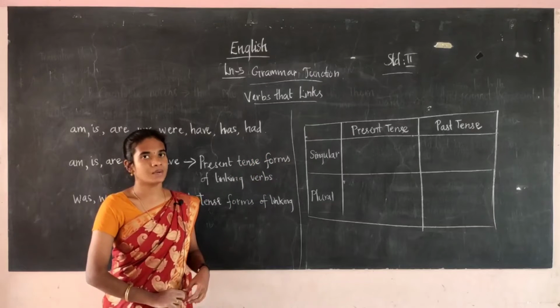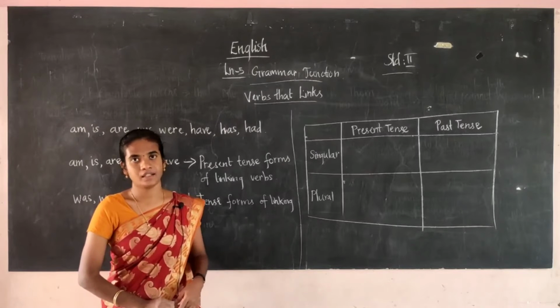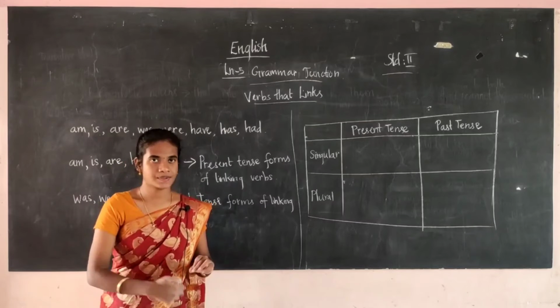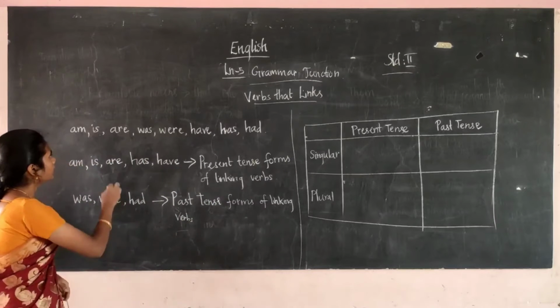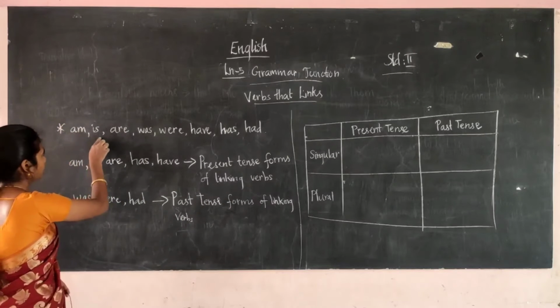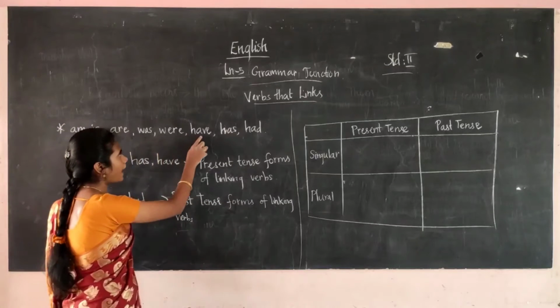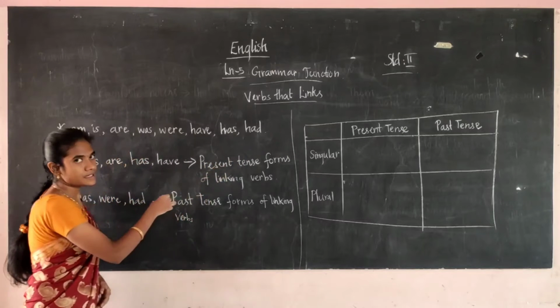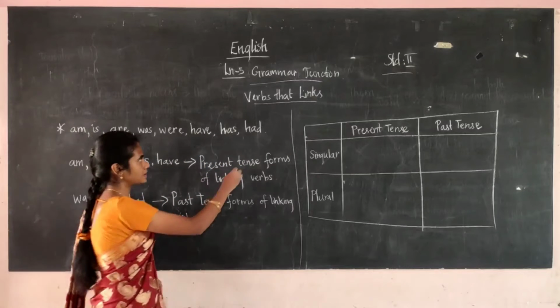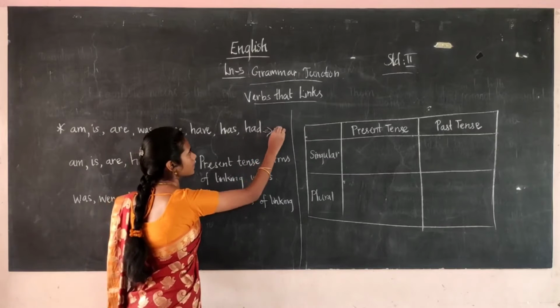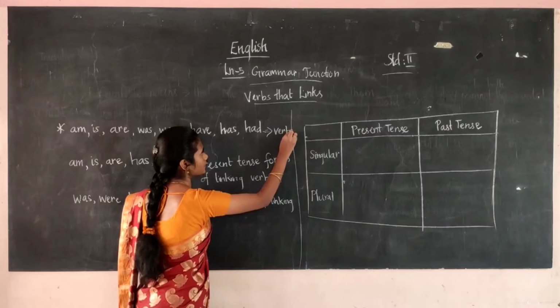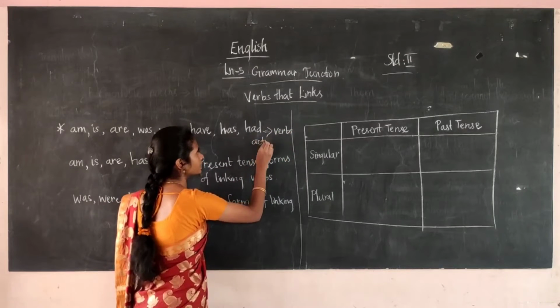In that we are going to see about the verbs that link. There are 8 verbs, that is am, is, are, was, were, have, has, had. These are the verbs, the action words.